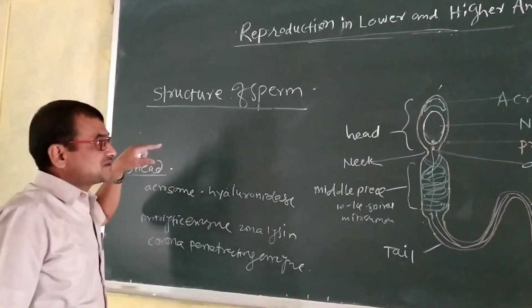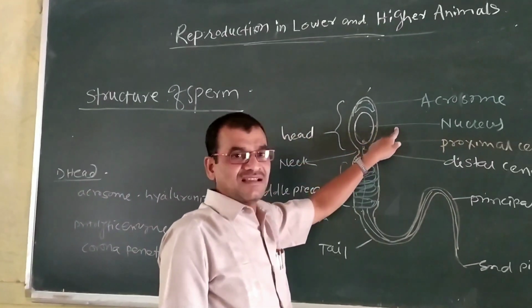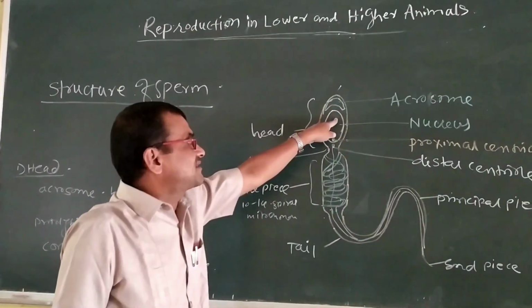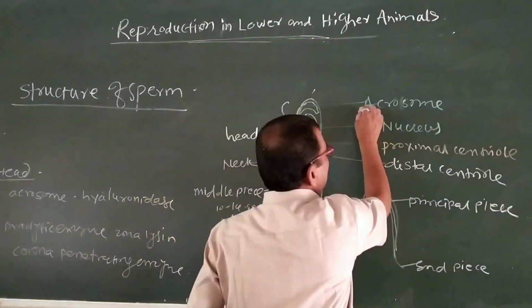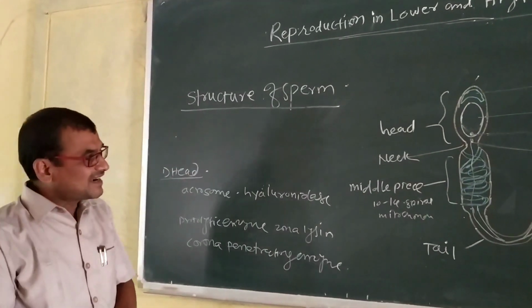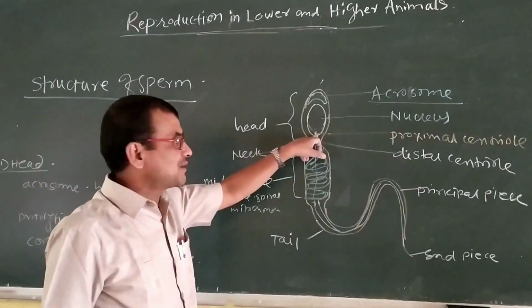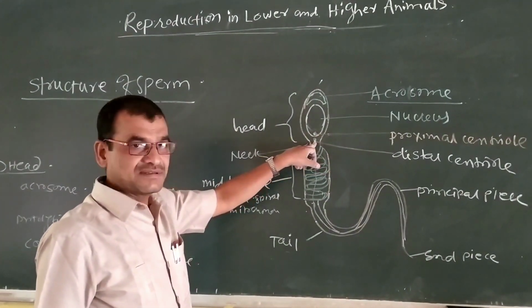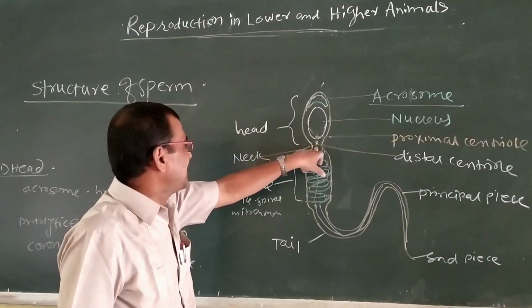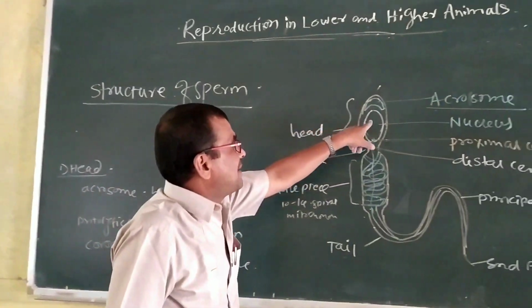Now in the structure of the sperm, the head contains the nucleus. This head has a large-sized nucleus. That nucleus is covered by a cap-like structure. That cap-like structure is called an acrosome. That acrosome is developed from the Golgi bodies. After that, the head also contains 2 centrioles, the proximal centriole and the distal centriole. These proximal and distal centrioles are present in the head and neck region. The head contains this cap-like acrosome.